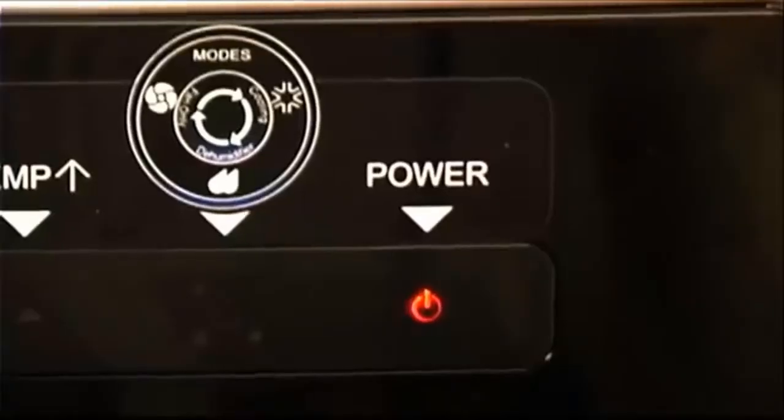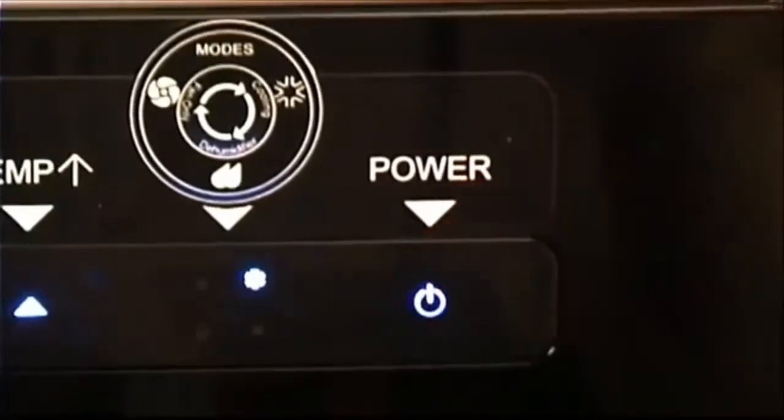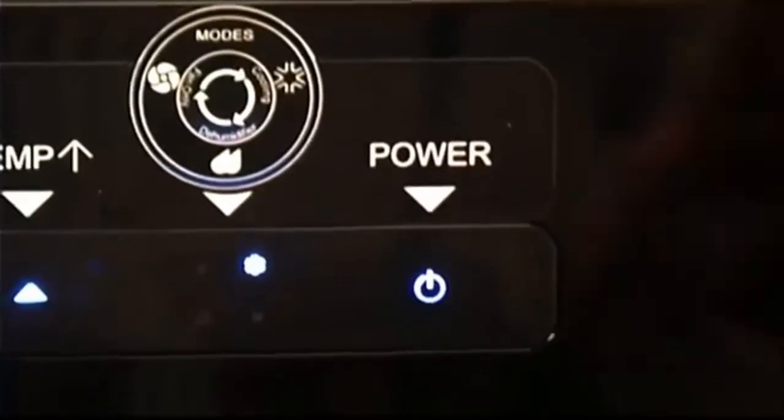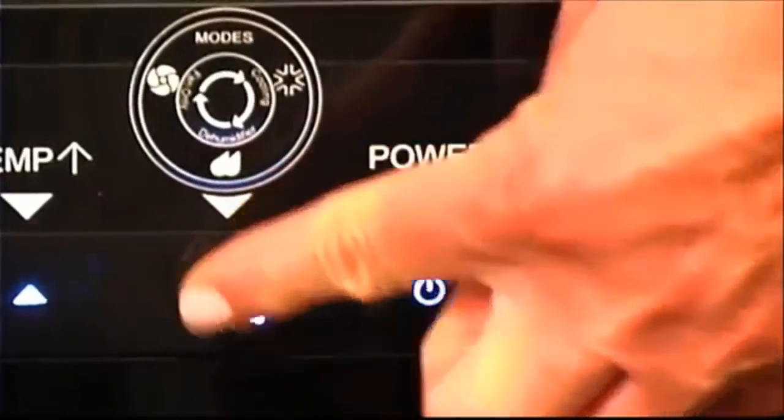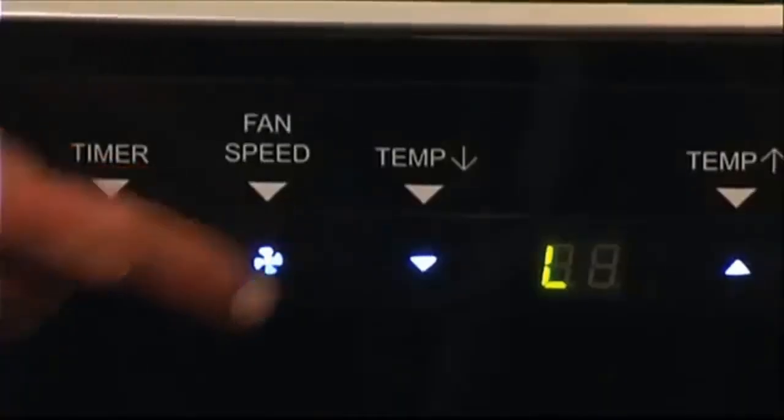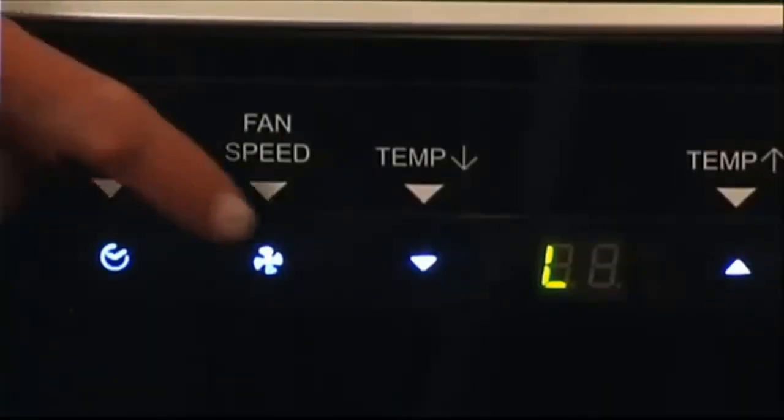Turn on the unit by pressing the power button on the right side of the control panel. Then, press the mode control button until the fan icon is highlighted. In fan mode, you can adjust the fan speed by pressing the fan speed control button.